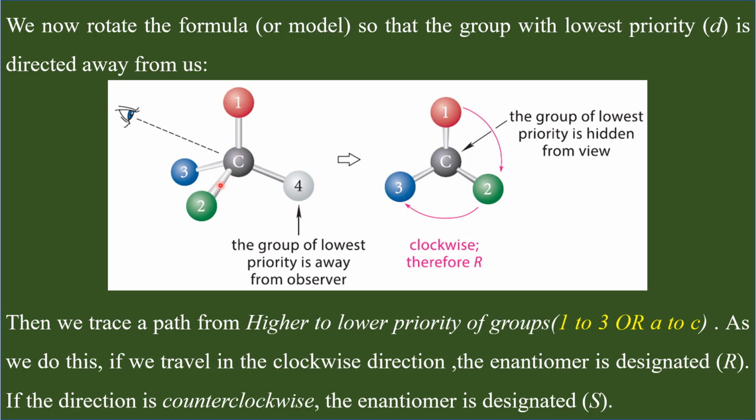If your eye travels in the clockwise direction, then assign configuration R. In this particular case, I am reading the numbers 1, 2, 3. My eyes travel in the clockwise direction. Therefore, this chiral center is assigned the configuration R. If, when I read the numbers from 1 to 3, my eyes travel in the anti-clockwise direction, then this chiral carbon should be assigned the configuration S.